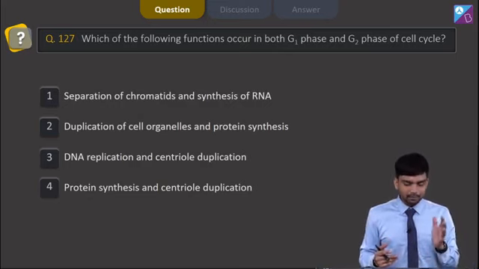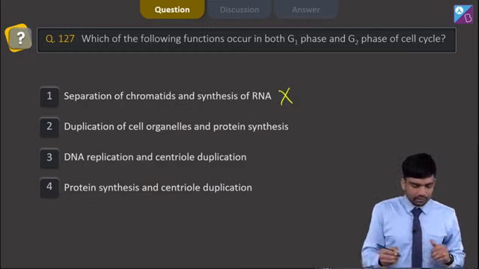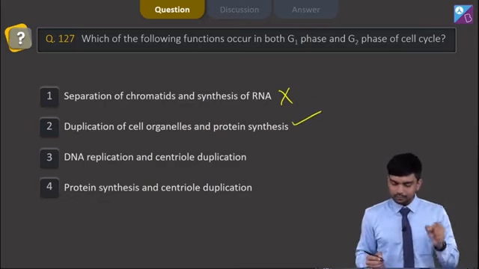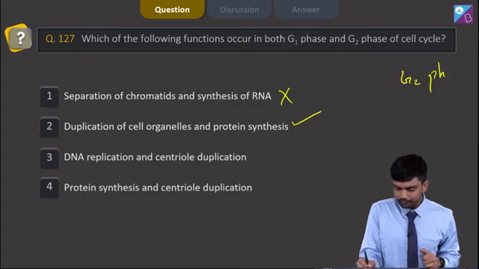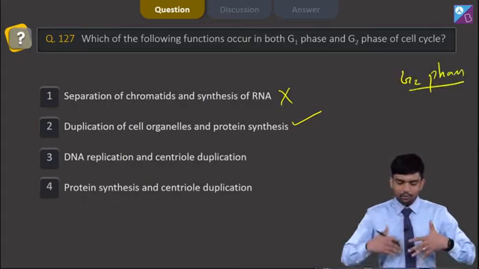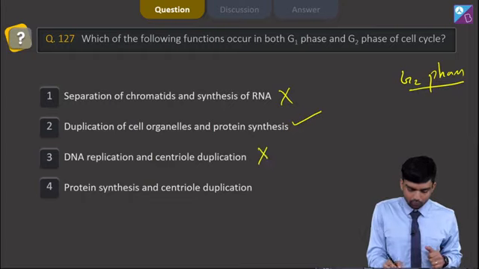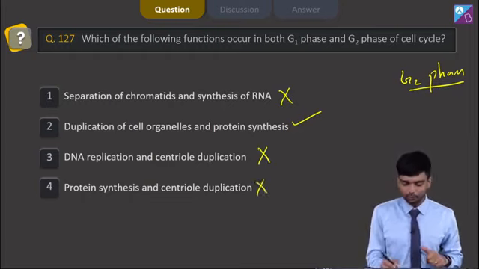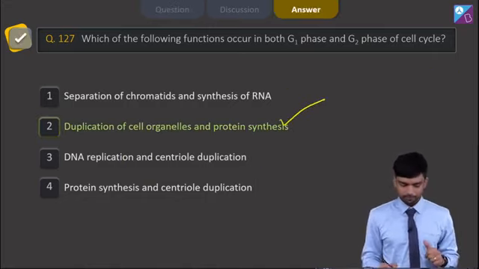So option number 1 says separation of chromatids and synthesis of RNA, which are not a function of G1 and G2. Duplication of cell organelles and protein synthesis, this is what actually happens here. The tubulin protein synthesis actually happens in G2 phase, and cell organelle duplication also happens in these phases. We have DNA replication and centriole duplication as the third option, which is also wrong. And the fourth option says protein synthesis and centriole duplication, which is also wrong here. So we have option number 2 as the right answer.